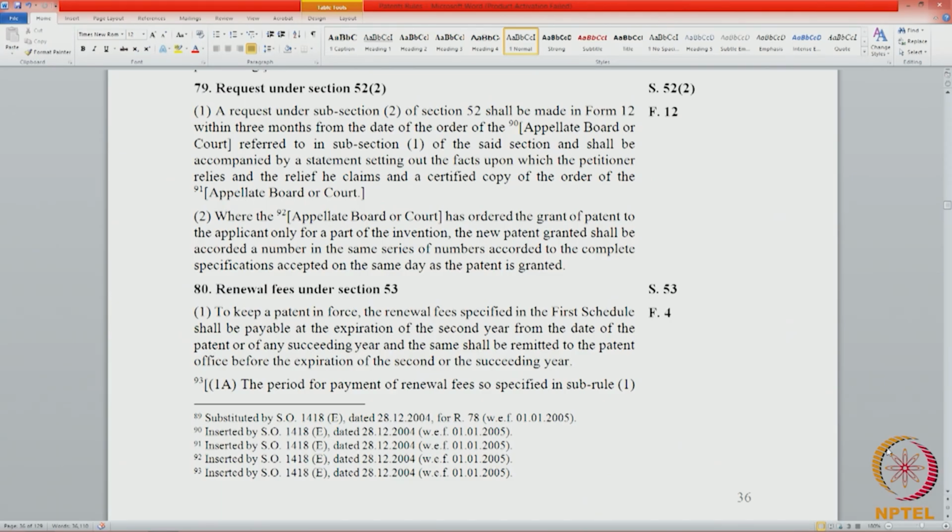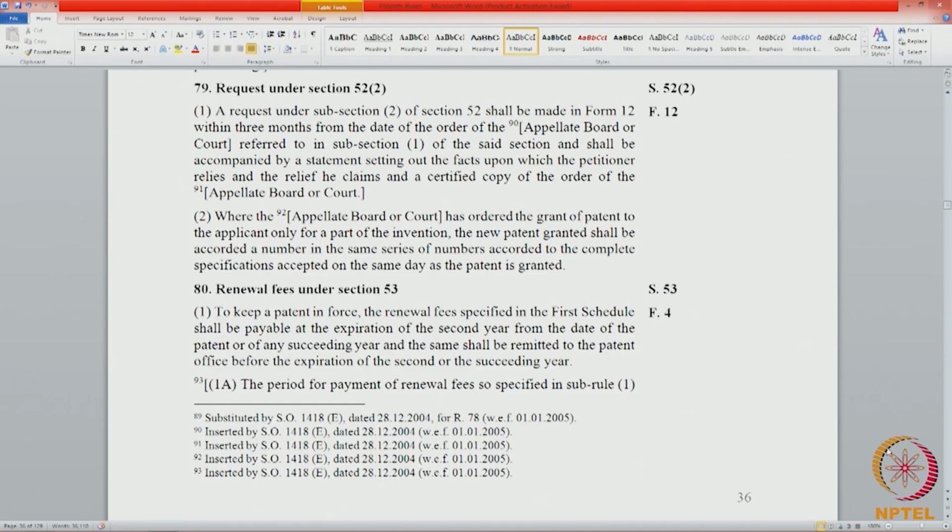It can be granted in the name of the petitioner and shall be accompanied by a statement setting out the facts. So, what are the things required? The form 12 has to be made 3 months from the date of order. It shall be accompanied by a statement setting out the facts upon which the petitioner relies, and the relief he claims, and a certified copy of the order of the appellate board or the court.